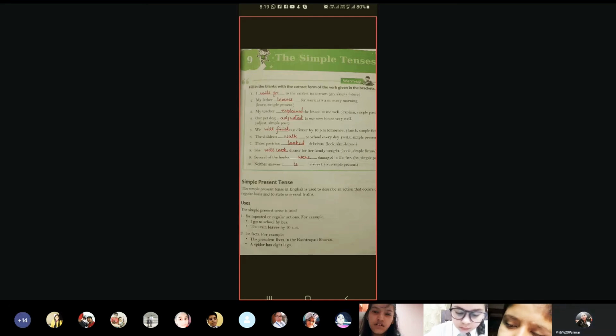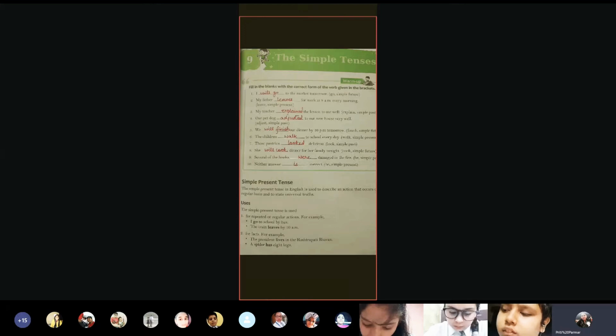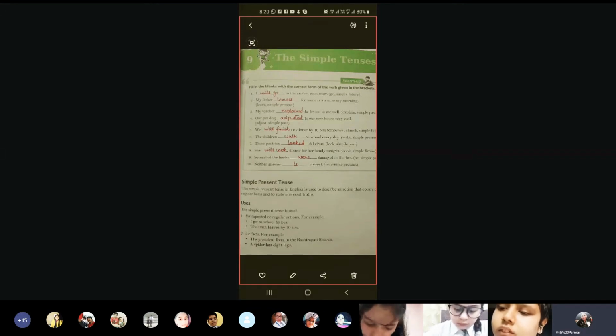Okay? The train leaves at 10 a.m. That means every day the train leaves at what time? 10 a.m. Then the second use where simple present is used is for facts. That means to tell the facts. A spider has 8 legs. Now, even if you see it tomorrow, it will still have 8 legs. So the word has is used in the present tense. So if you think of it, what is the past of has? Had. Okay. So in the simple past, we'll use had. But present में has use करते हैं. Is this much clear to each one?